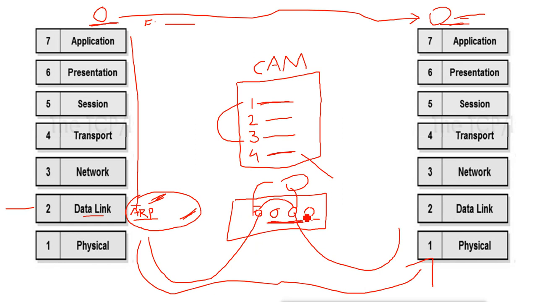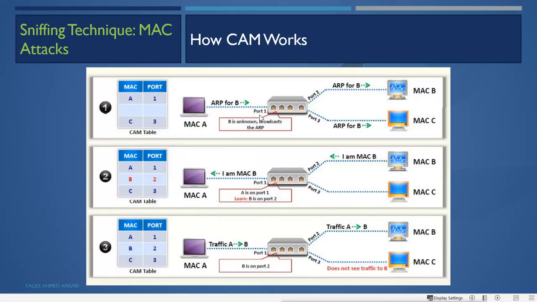Now we know how the switch works. First it does the ARP, and when it does the ARP, it gets the MAC address of the other machine and the CAM table is ready, because the ARP request and reply are also packets. Suppose machine A is sending an ARP request for machine B. It goes in from port 1, so port 1 will be added with A. Then it does the broadcast, and machine B, connected to port 2, sends the reply, so it is added on port 2.